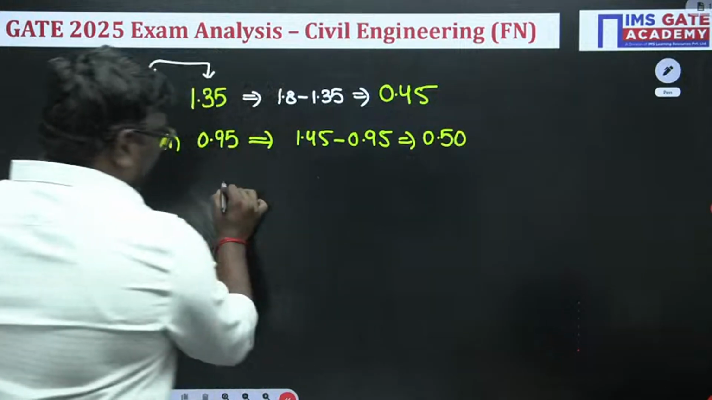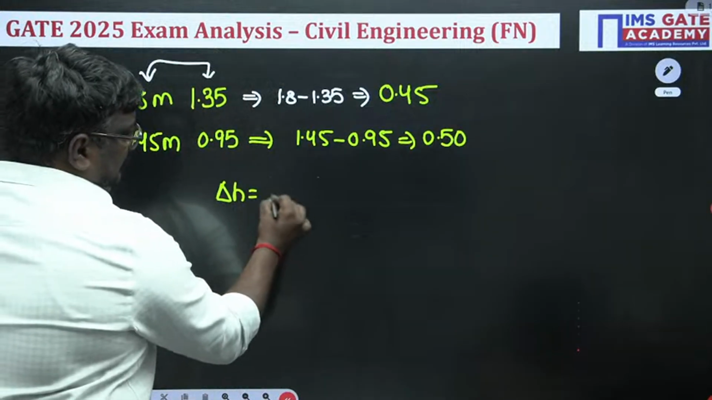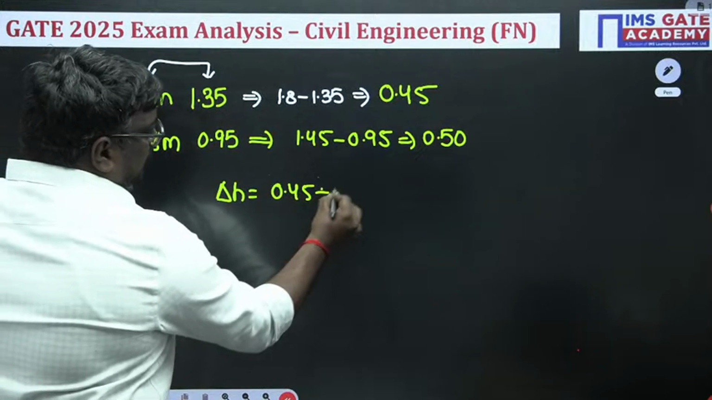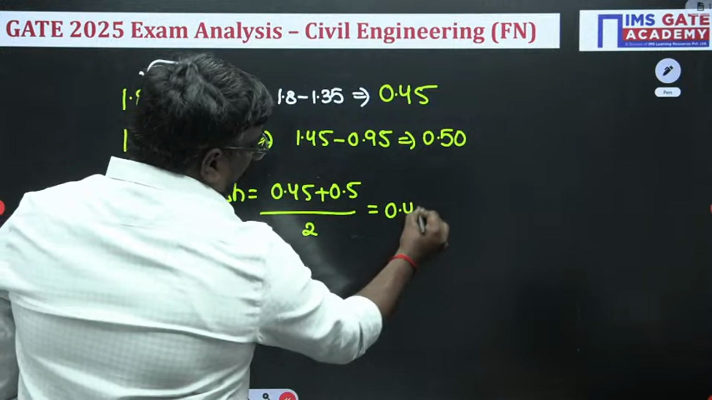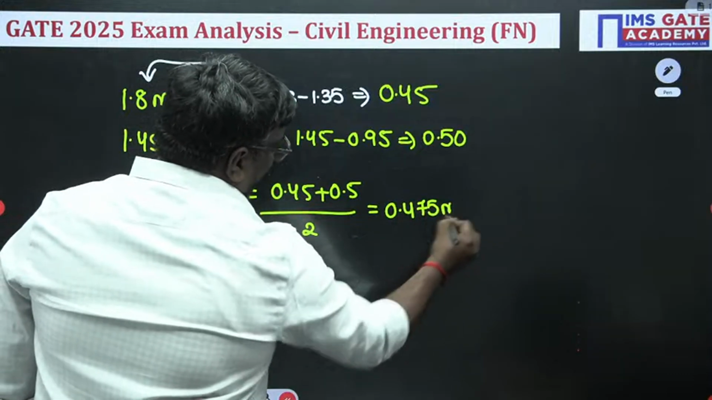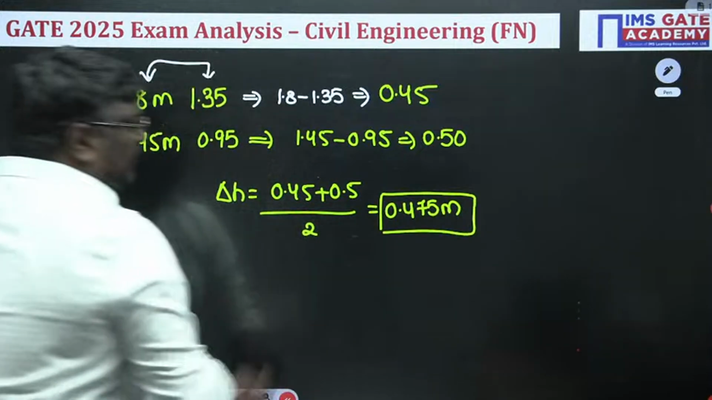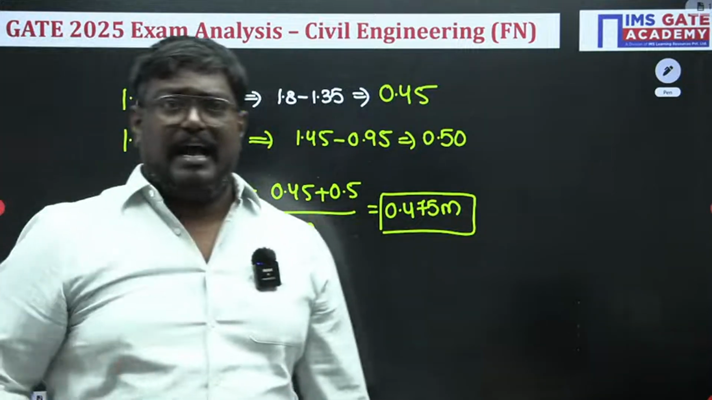So what is the difference in elevation? We have to take the average. So 0.45 plus 0.5 divided by 2. You will get a value of 0.475 meter. Am I clear or not, my dear students? You will get a value of 0.475. Am I clear, sir?